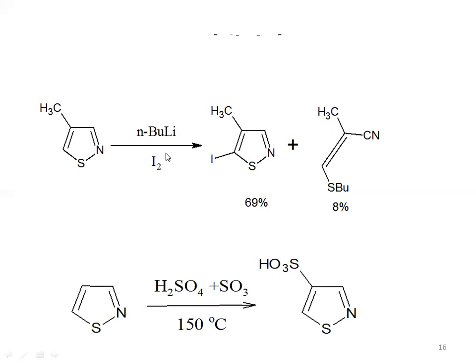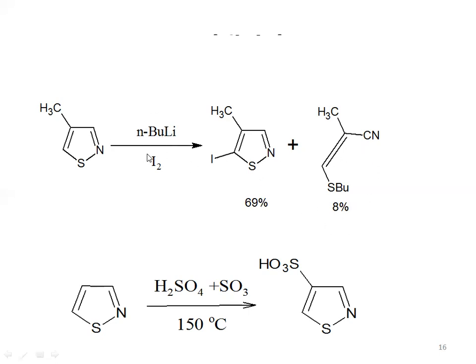After that, we are again going to add I2, iodine. That iodine is the nucleophilic reagent, and substitution will take place at the fifth carbon atom. So addition of iodine will take place at the fifth carbon atom. So we will get 69% of this compound and 8% of this compound.